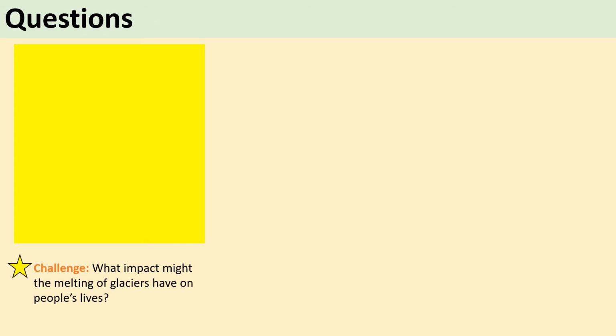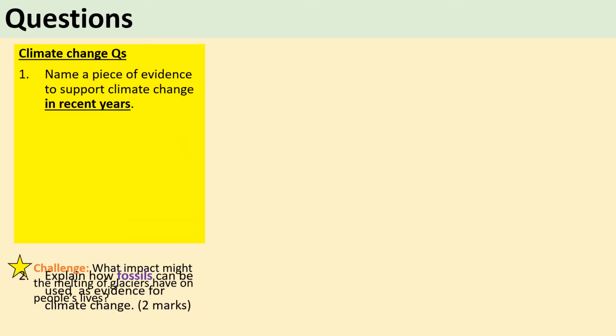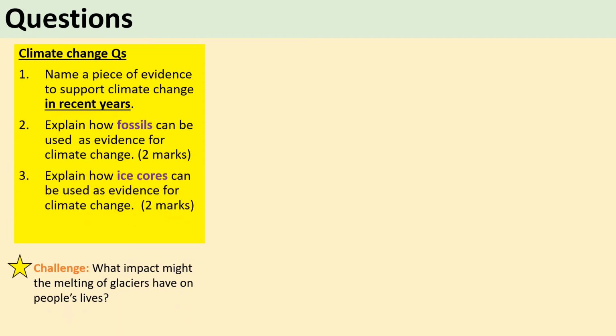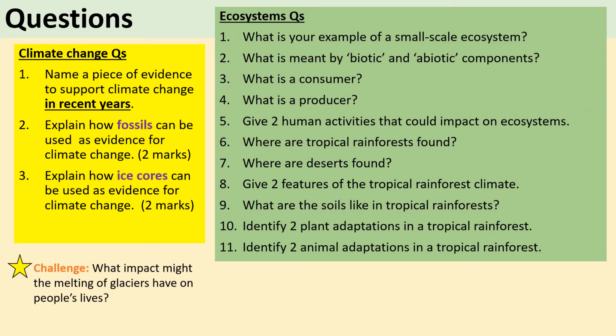So what I'd like you to do now is take the worksheet that you were given, hopefully at the start of the lesson, or if not, could you please hand those out now? On this worksheet there are a series of climate change questions for you to work through using what we have been over today, with a challenge question at the bottom. And there are also some ecosystems questions just to get you thinking in the frame of mind of some other topics that will be coming up in paper 1. So perhaps if the teacher could pause the video now, you'll probably need about 15 minutes to go through those questions, and we'll go through the answers together once you've completed that.